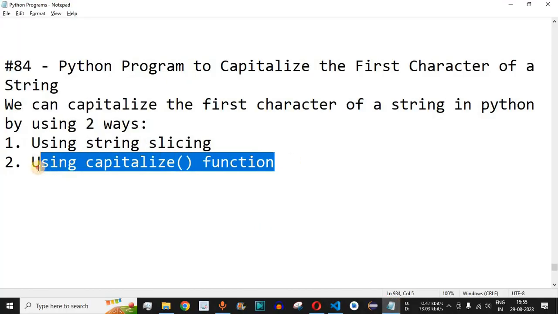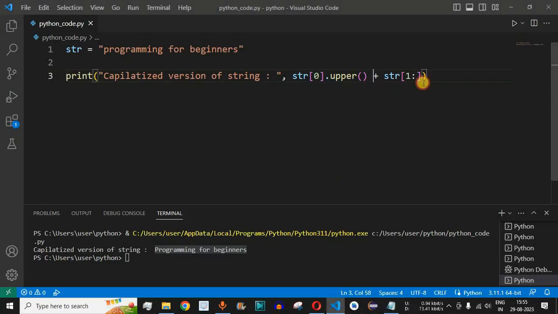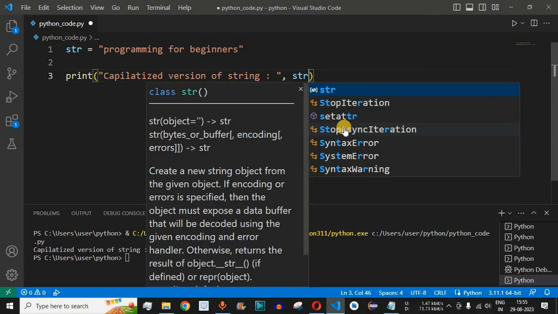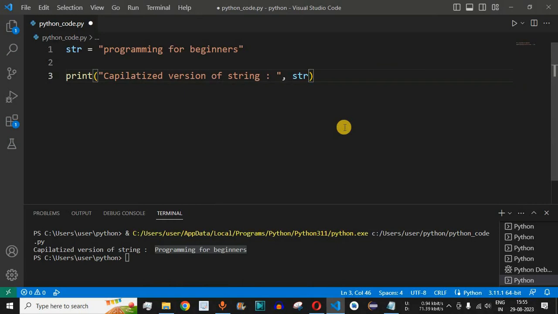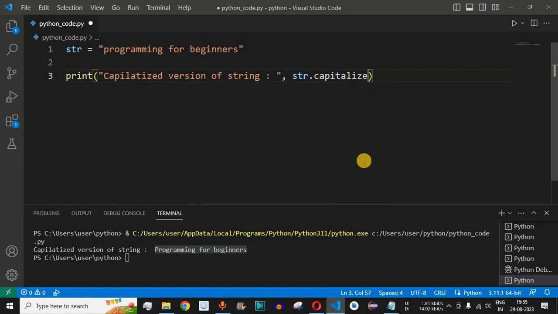Now we can also use the simple capitalize function to convert the first character to the uppercase letter. So I'll remove this section of the code, and then we have the string that we defined followed by dot, and then we say capitalize. As you can see, it returns a capitalized version of the string. More specifically, it makes the first character uppercase and the rest lowercase. So this is the functionality of this function. We have to provide open and close parentheses here.